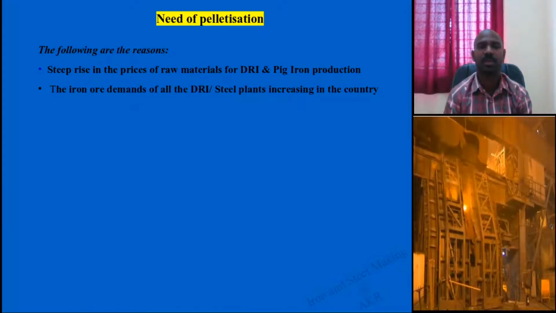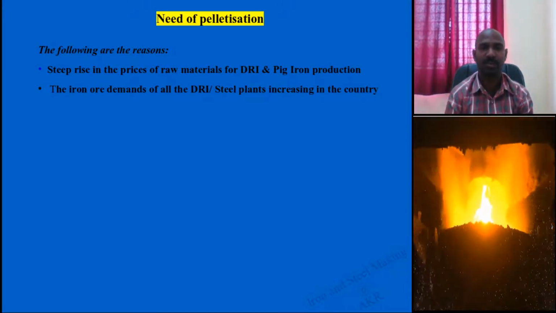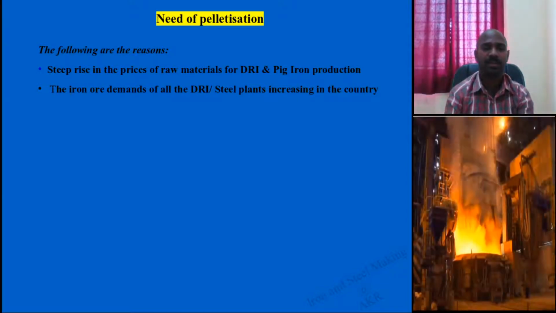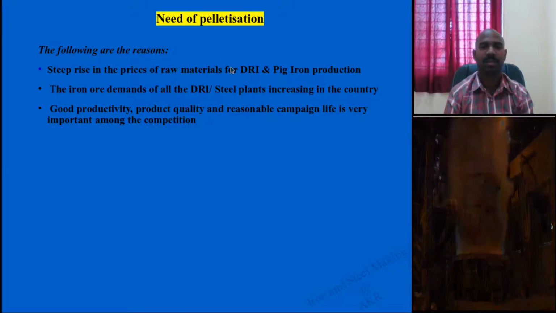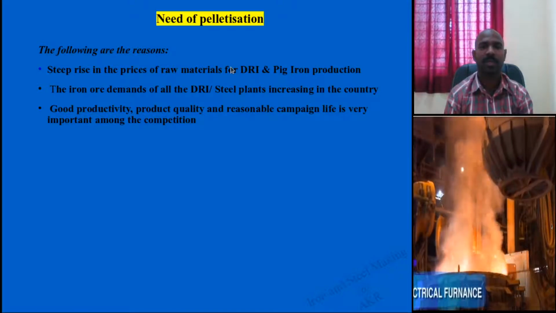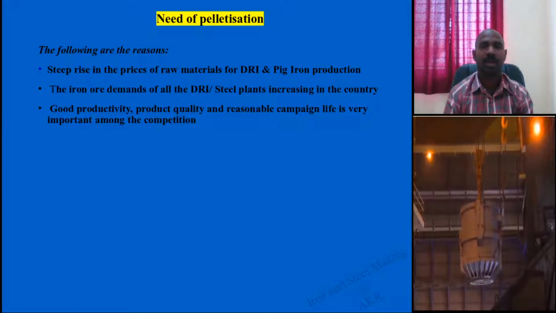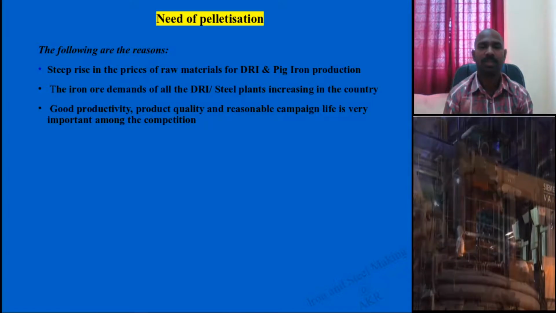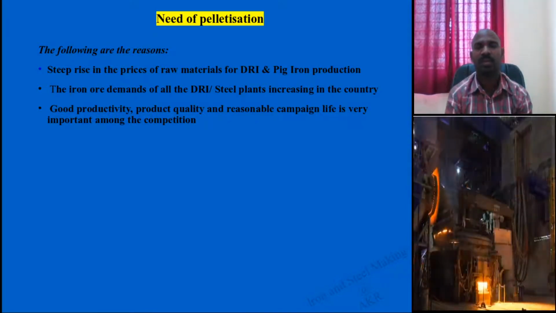In the steel plants it can be done, but the demand for iron ore in these plants for DRI steel is increasing. So pelletization is very necessary, and it helps product quality and the campaign life of this particular equipment. The pellets are helpful. That is why you have around 40% pellets.